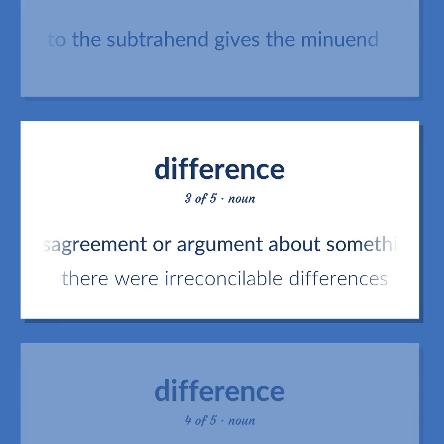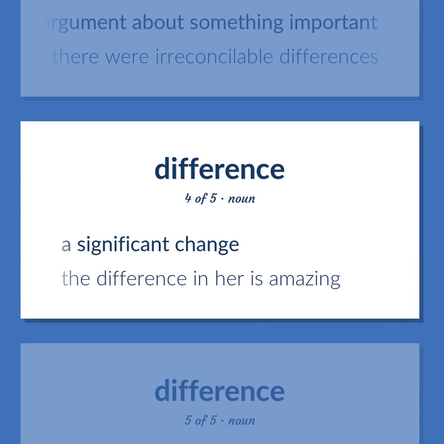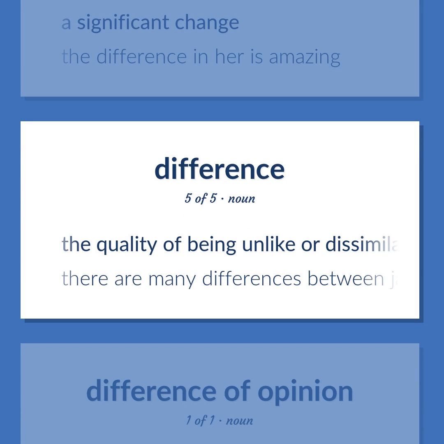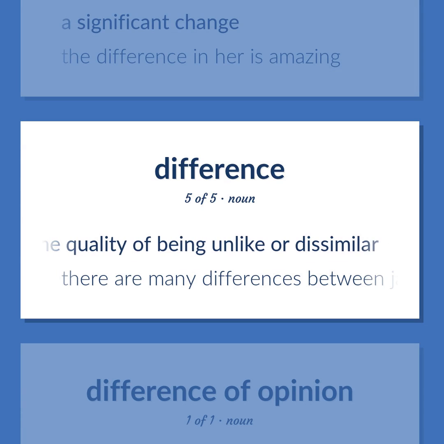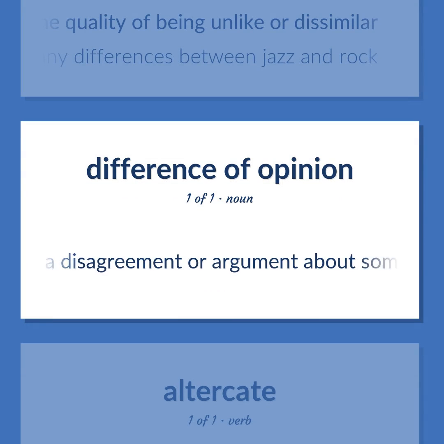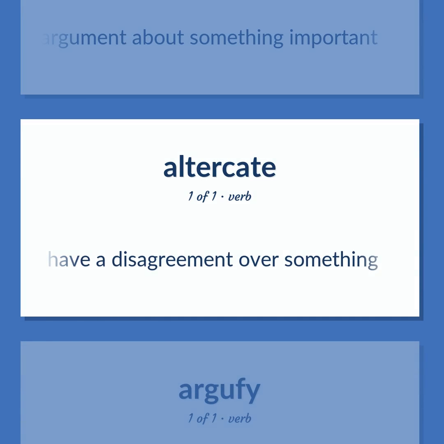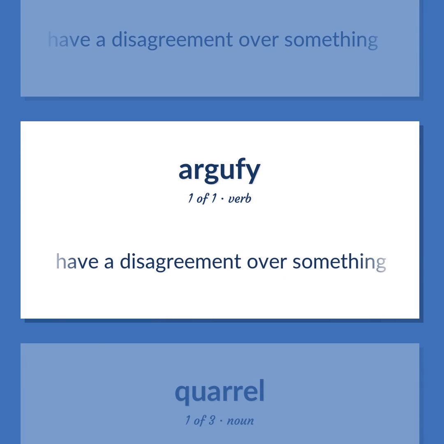A disagreement or argument about something important. There were irreconcilable differences. A significant change. The difference in her is amazing. The quality of being unlike or dissimilar. There are many differences between jazz and rock. A disagreement or argument about something important. Have a disagreement over something. Have a disagreement over something.